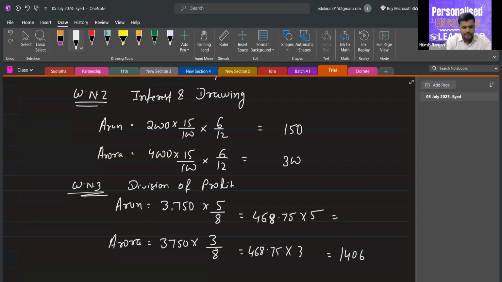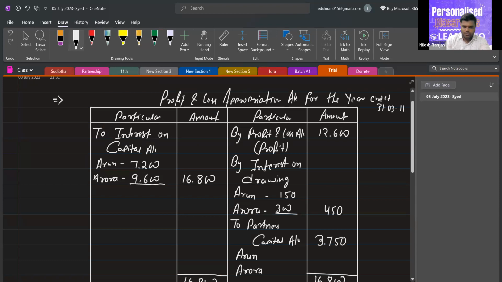It will be 2,344. So it will be written here.